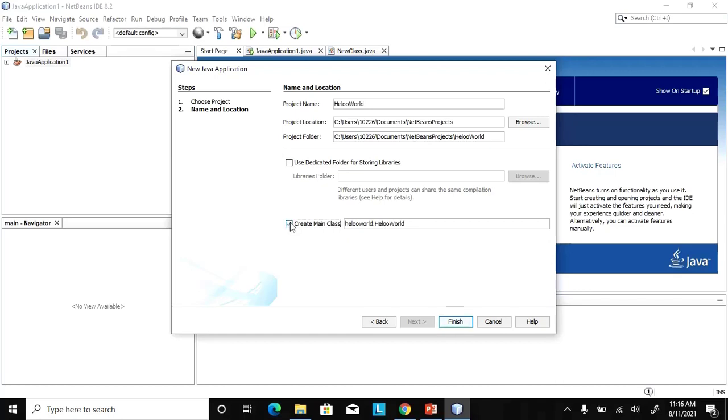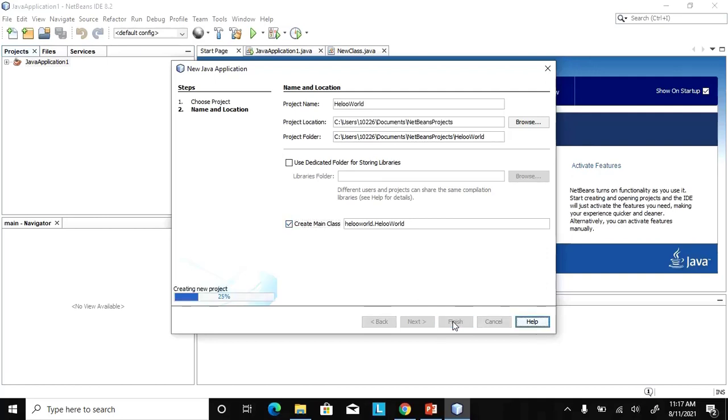I'm going to create the main class, right? Because what does that mean, class? I'm sure that we know object-oriented programming is all about class and object. Class is nothing but where we are going to have the methods and the data members. Object is nothing but an instance of the class. A class is nothing but where we are going to have the member functions and the data members. If you have already learned C++, I'm sure that you know what methods, data members and member functions are. Right, now I'm going to click Finish.